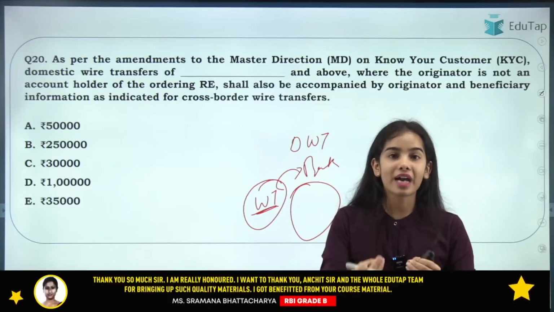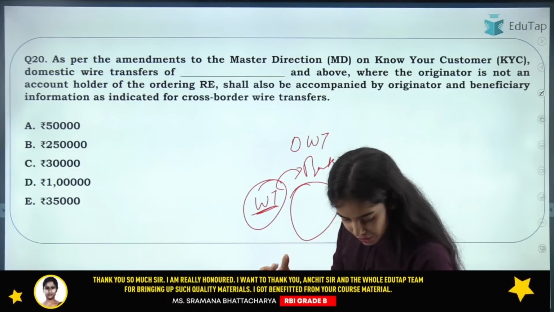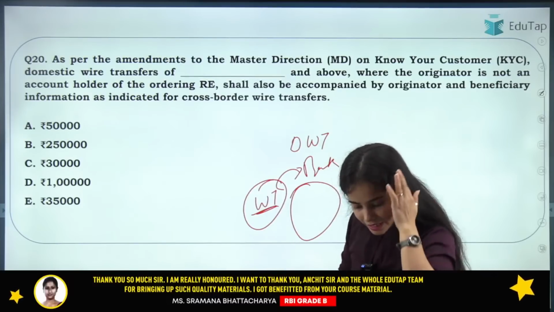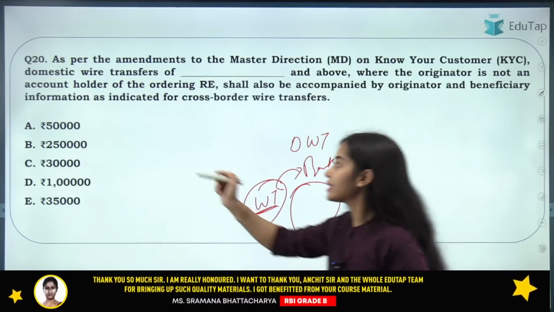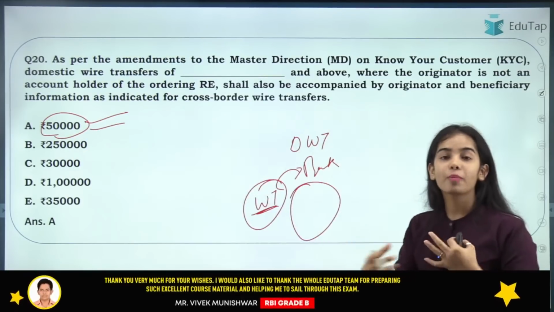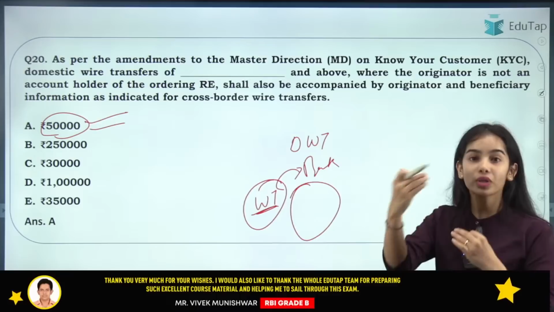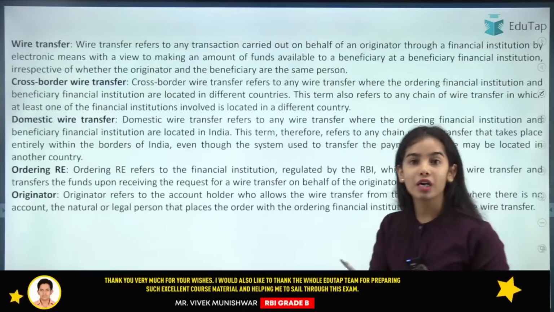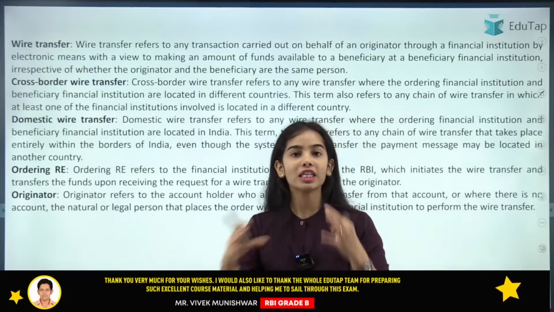If you are doing a transaction of more than how much? Yes, everyone is giving the right answer. That is A. Shivam, Devendra, Aniket. Yes, correct. It is A, that is 50,000. So if a domestic wire transfer of more than 50,000 is happening through a bank in which you do not have an account, then you have to give all the information.